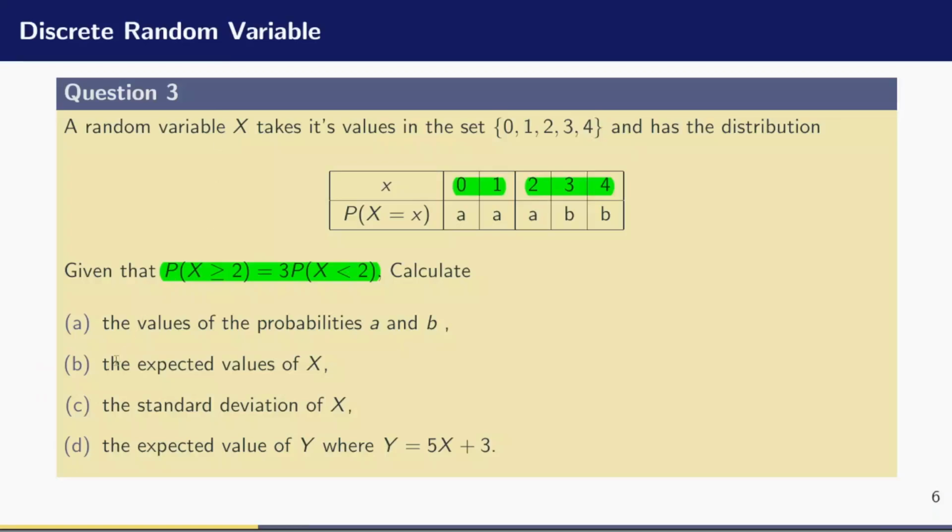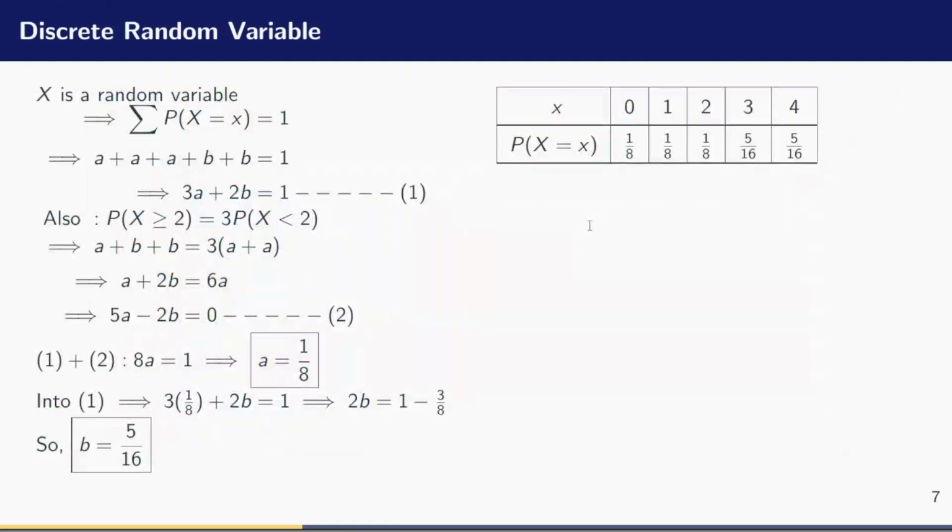Now, question B, we are asked to find the expected value of x, or the expectation of x. How do we find the expectation of a random variable? Discrete random variable to be precise. Expectation of x is given by the sum of the value of x multiplied by its probability. So I'll be taking the value that random variable x can take and multiply it by its corresponding probabilities.